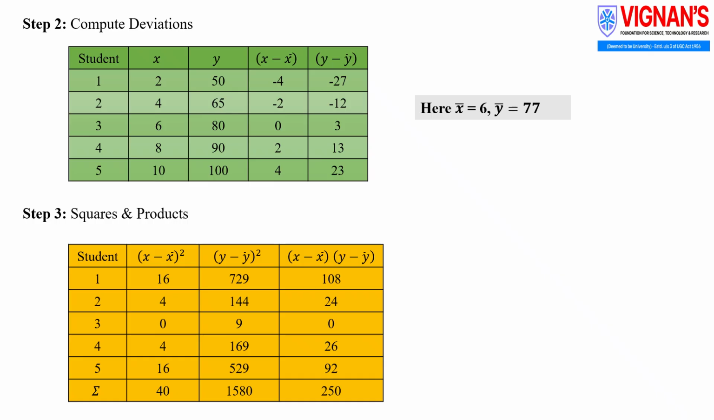Lower or negative values would indicate an opposite trend. The totals at the bottom of the table summarize overall variation and joint movement, which are later used to compute statistical measures such as correlation and regression.